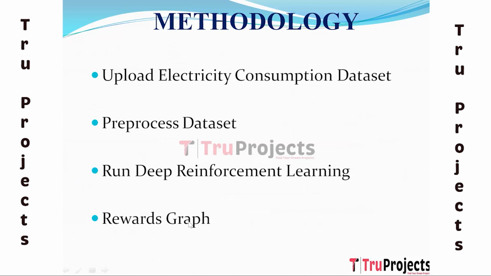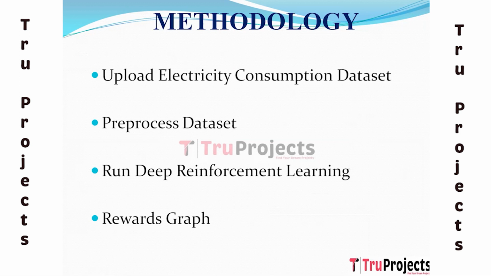Methodology. To implement this project, we have designed the following modules. The first module is Upload Electricity Consumption Dataset. In this module, the electricity consumption dataset is collected and prepared for analysis. The dataset contains information such as time-stamped electricity consumption data from various consumers, historical electricity prices, weather data, and other relevant features. The dataset will serve as the input to the DRL algorithm.